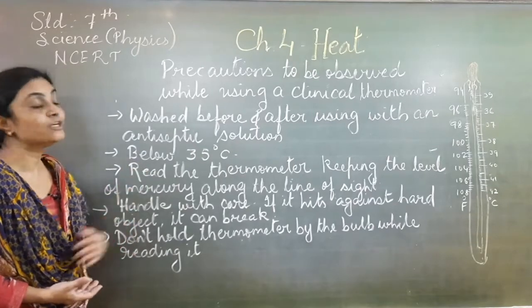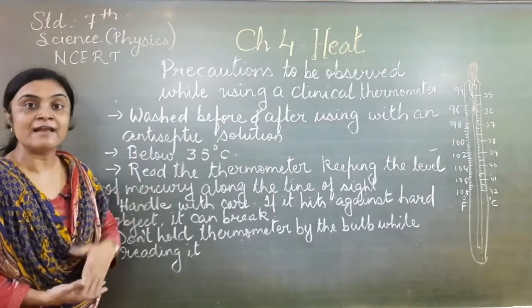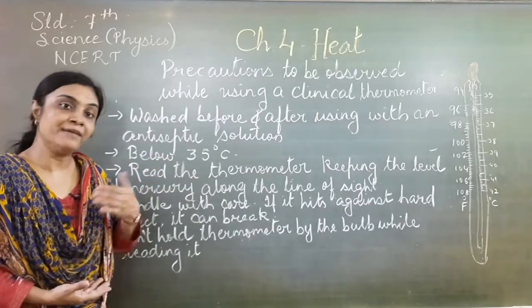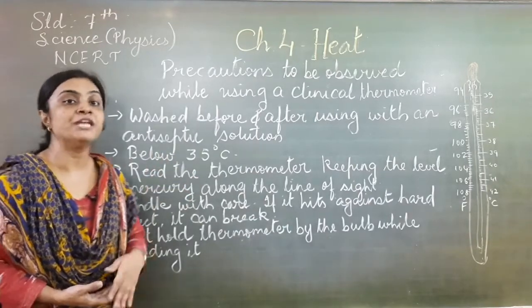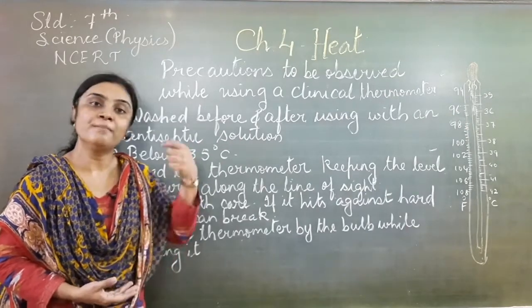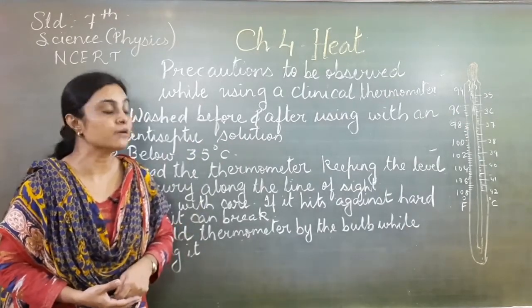Then we have to ensure that while we are taking the reading, the mercury level should go below 35 degrees. How can we do that? By applying jerks to the thermometer.